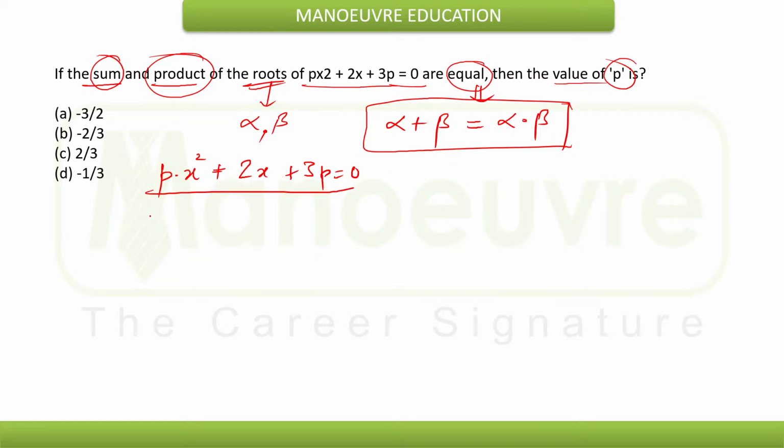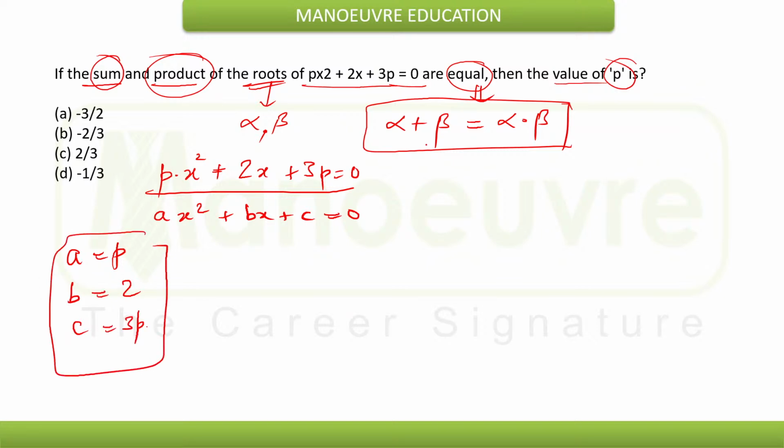Now in this quadratic equation, if I compare this with our standard equation ax square plus bx plus c is equal to 0, I will get the value of a as p, b as 2 and c as 3p. Now I know the sum of the roots is given by minus b by a and the product of the roots is given by c by a. So the sum of the roots, minus b by a, is equal to c by a.